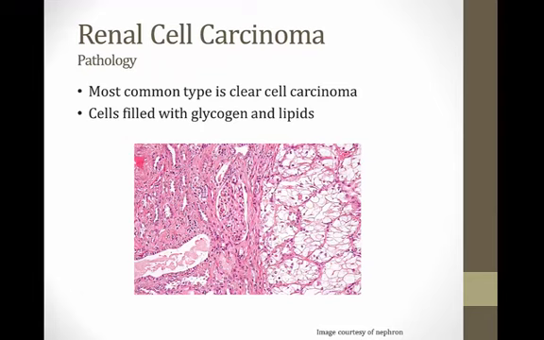The pathology of renal cell carcinoma is very easy to recognize, and that's because most of these tumors have what's called clear cells. So if you look at this picture down here on the right, you see these cells that are filled with clear material. They actually have glycogen and lipids inside of them, and glycogen and lipids usually do not stain very well, so the cells appear clear. So just remember, it's high yield for your boards to know that clear cell carcinoma is the most common type of renal cell carcinoma.